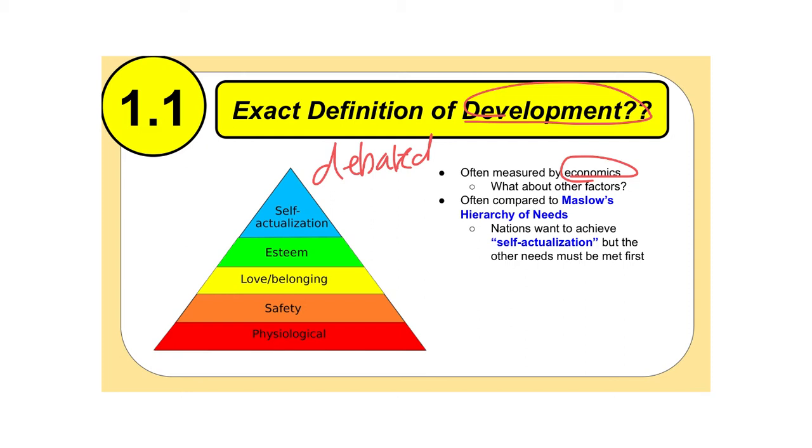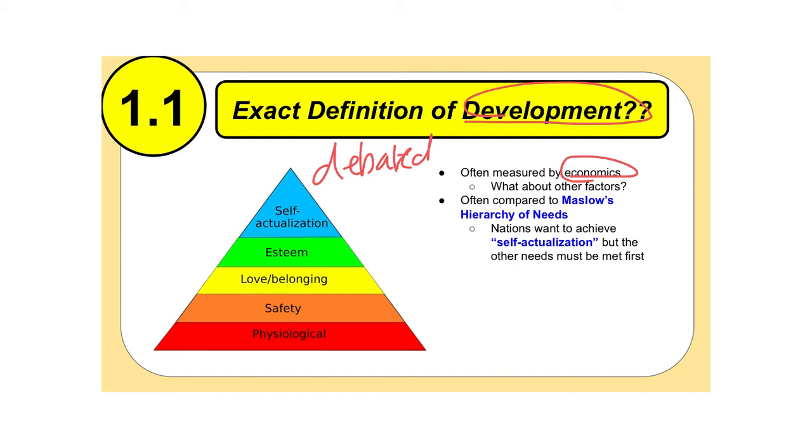However, there are groups of people out there that would argue that there are many other types of development, that it's not just something that is economic, that there are certain other things such as social and political and even environmental factors that are also important subsets of development that should also be adequately discussed and researched.